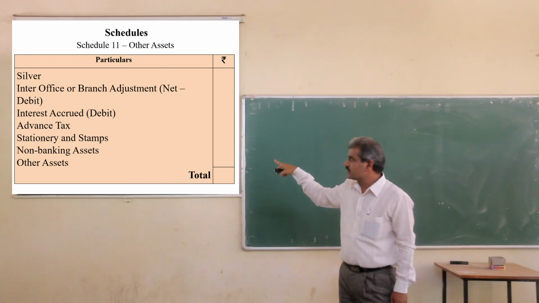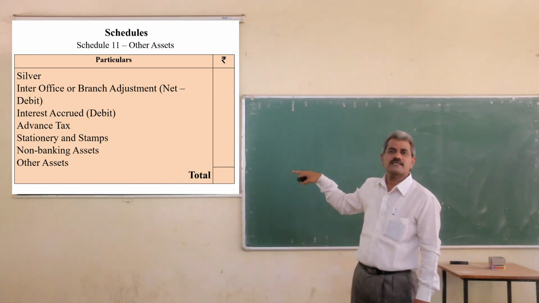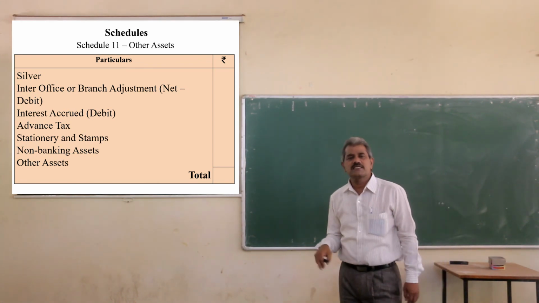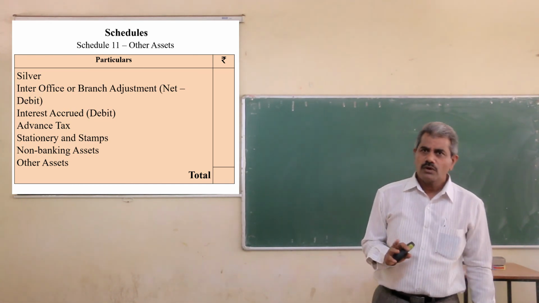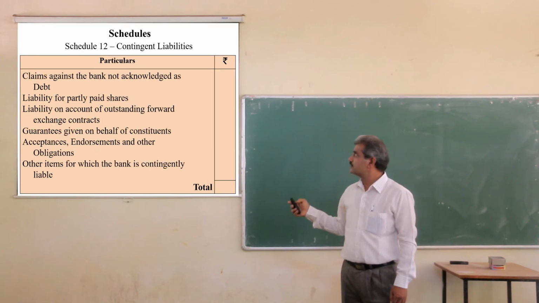Okay, then advance tax, stock of stationery and stamps, any non-banking assets acquired by the bank in satisfaction of claims, or any such assets, any other assets are recorded in other assets. Make the total and take it to the balance sheet.